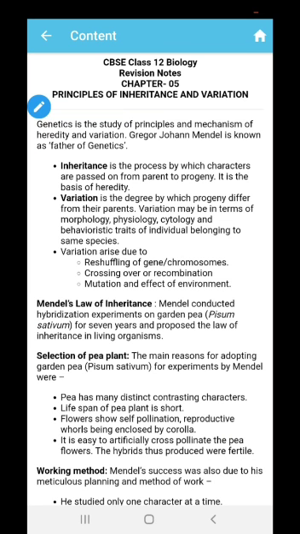Today we are going to start the new chapter, which is the 5th chapter of the NCERT Biology book of 12th class, Principles of Inheritance and Variation, and in one word, it is known as genetics. Genetics is the study of principles and mechanism of heredity and variation. That means how traits or characters are transferred from one generation to another generation, how parents transfer their traits to their children, to offsprings.